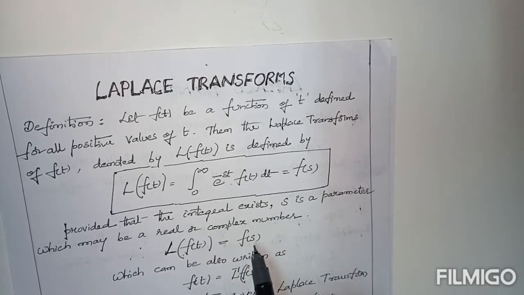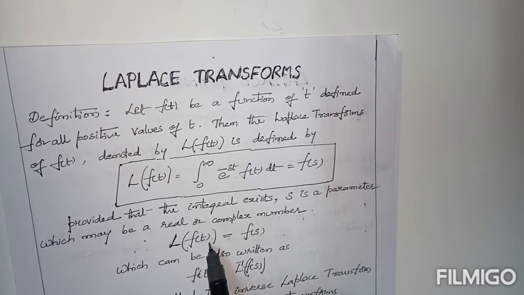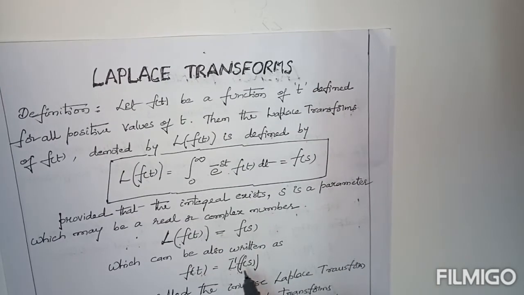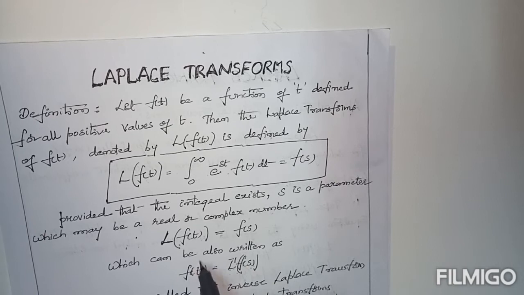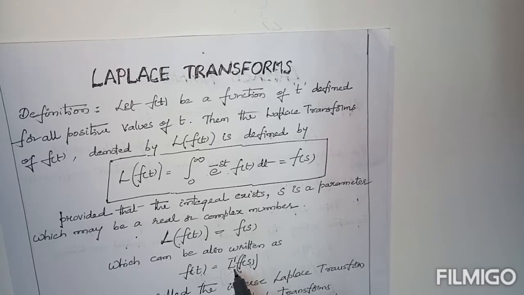The same equation is also written as f of t equal to L inverse of F of s, where f of t is called the inverse Laplace transform of F of s. Here L inverse, with the power minus 1, is also called the inverse Laplace transform.